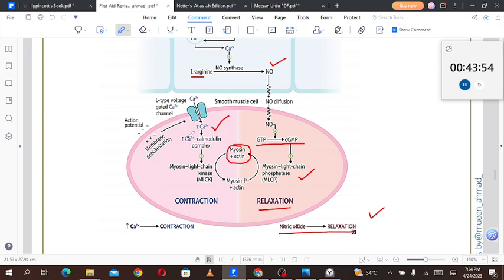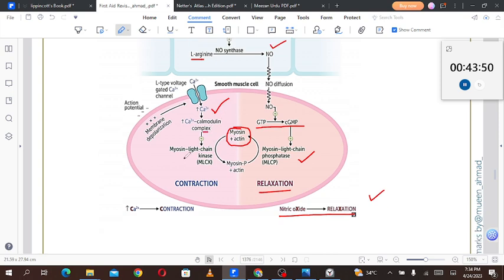When the calcium is entering the cell, there will be an increased calcium calmodulin complex. That increase in the calcium calmodulin complex will cause the myosin light chain kinase to be activated. That kinase will convert the myosin and actin into phosphorylated myosin plus actin. And now this is pro contraction, so that will cause the contraction to happen. So an increase in calcium will cause contraction. Remember it like that.